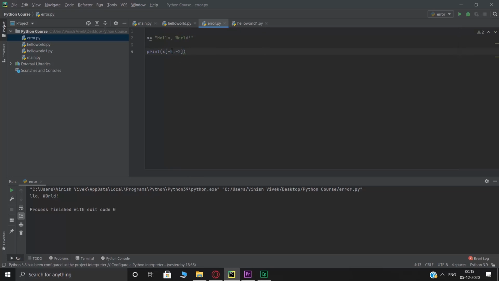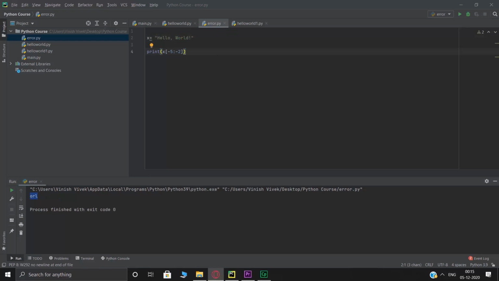So what this will do is it'll print from the -5th position, which is again 1, 2, 3, 4, 5, which is O, and it will print till the -2nd position. So 1, 2. It won't print the second one, but until then. So it will print the -5th to -2nd, which is ORL. So let's try this out. There you go. It's printing ORL for us.